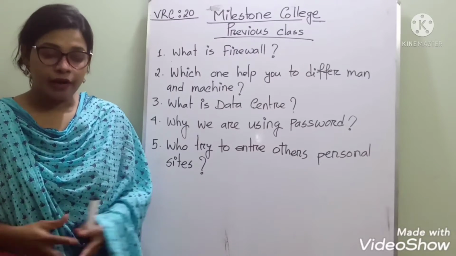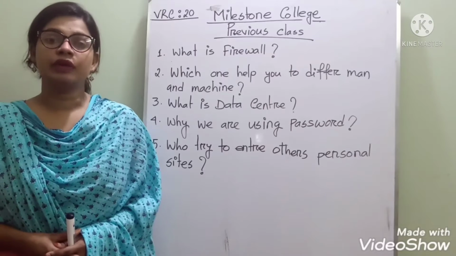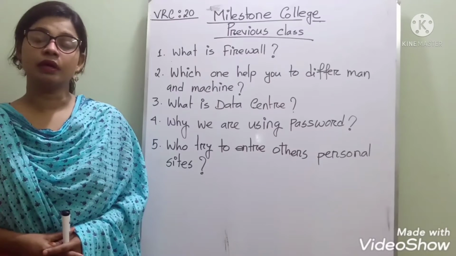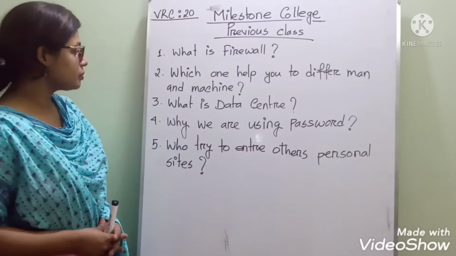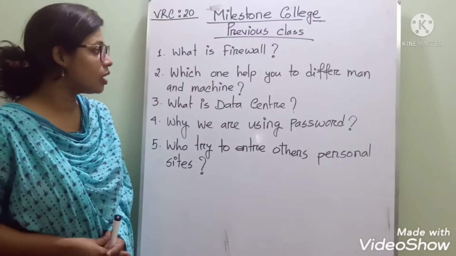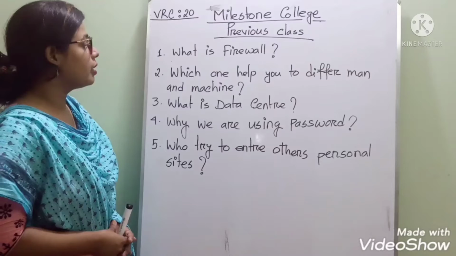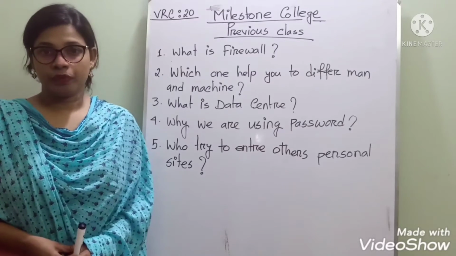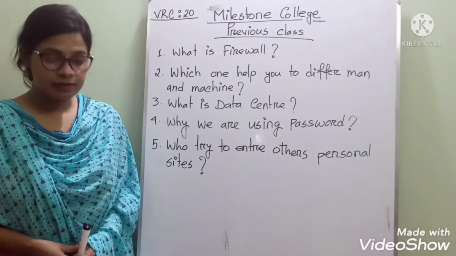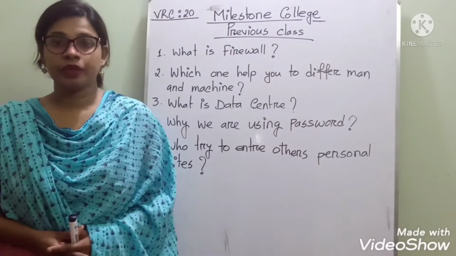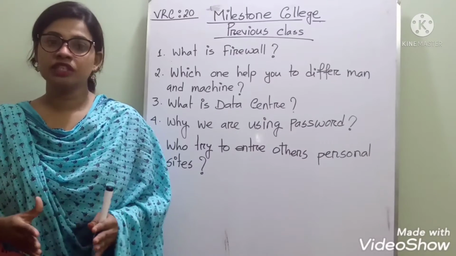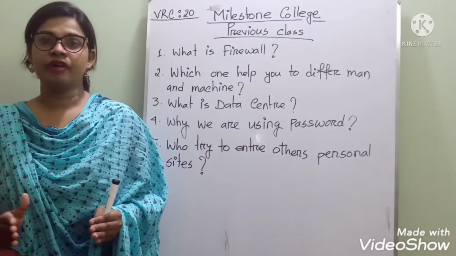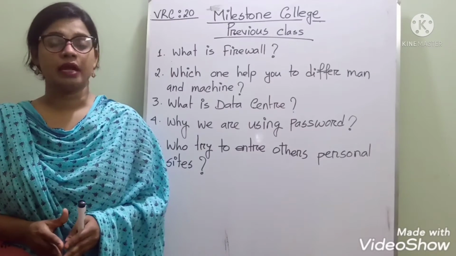Yes. A firewall is the invisible security wall that helps to protect your device. Then question number 2. Which one helps you to differentiate man and machine? Guess. It is CAPTCHA. CAPTCHA is a type of deformed letter which helps you to identify or separate man and machine.